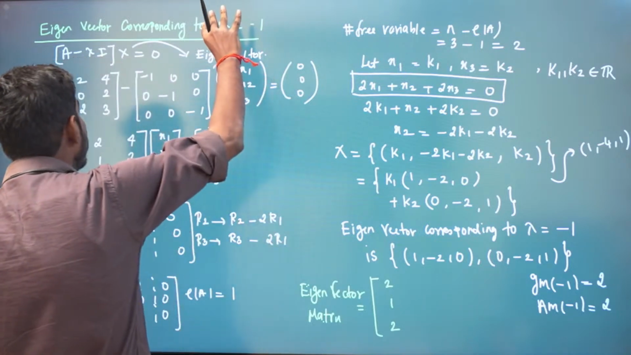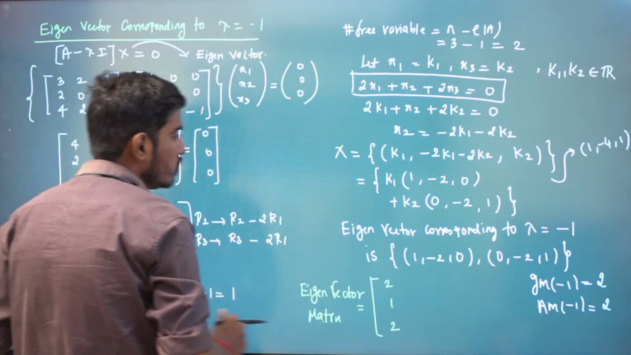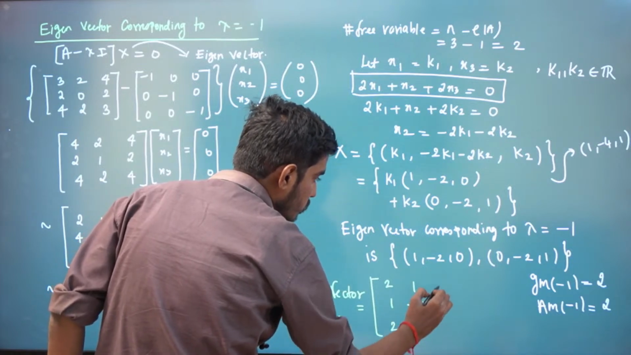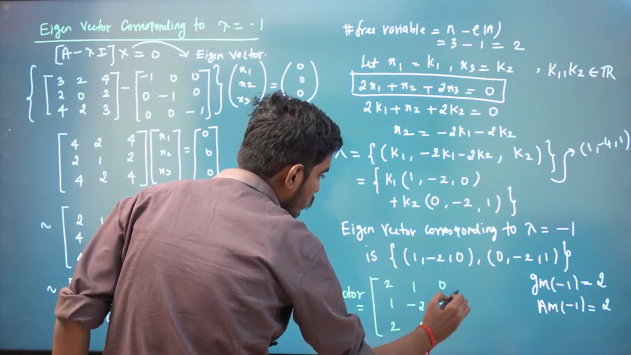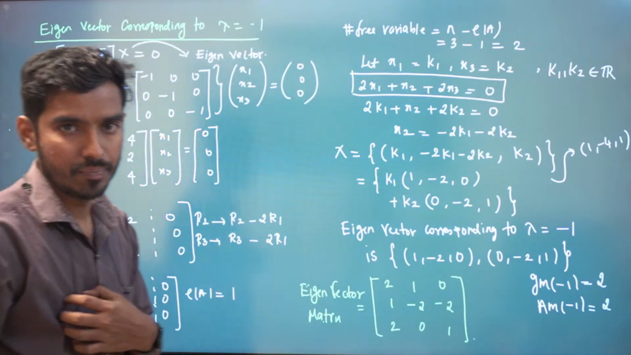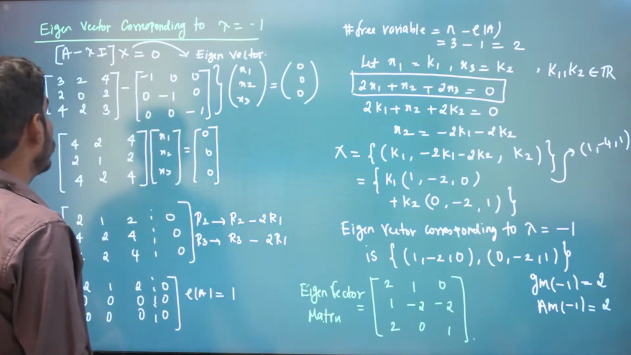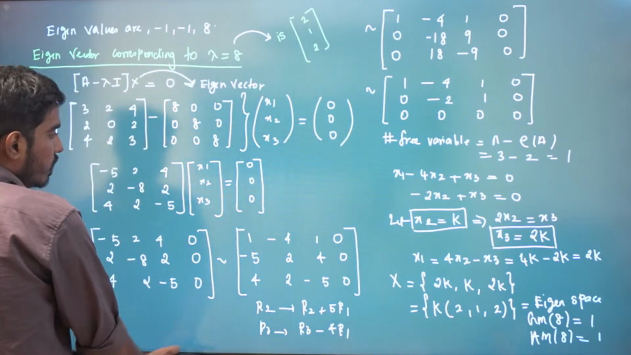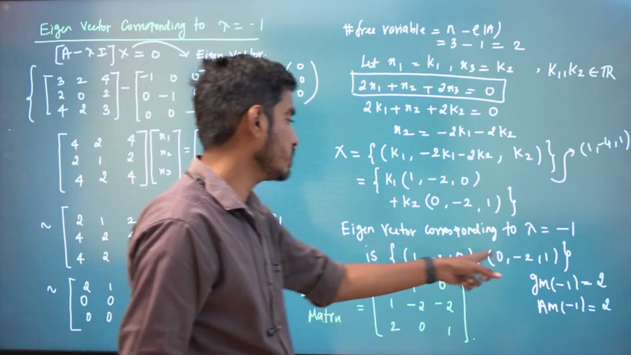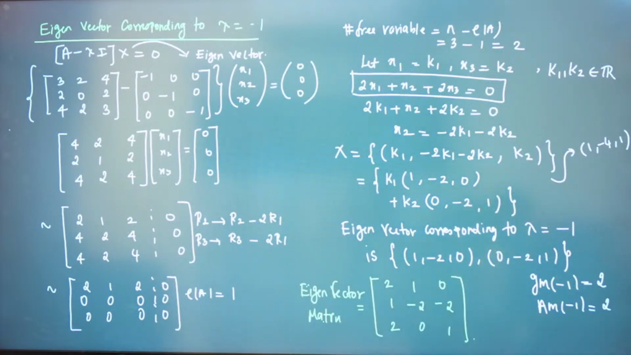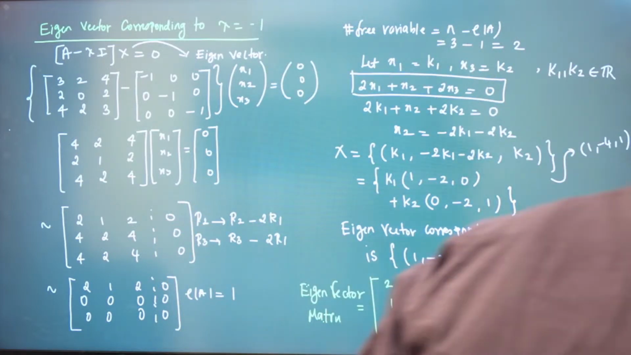And for lambda equal to minus 1, there are two eigenvectors, you write them here: 1, minus 2, 0 and 0, minus 2, 1. So this is our eigenvector matrix, we will say. The eigenvector corresponding to lambda equal to 8 is 2, 1, 2. And the eigenvectors corresponding to lambda equal to minus 1 are 1, minus 2, 0 and 0, minus 2, 1. Is it clear? Okay.